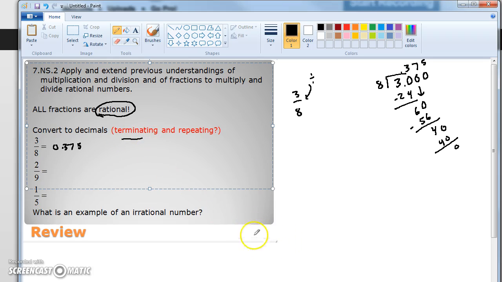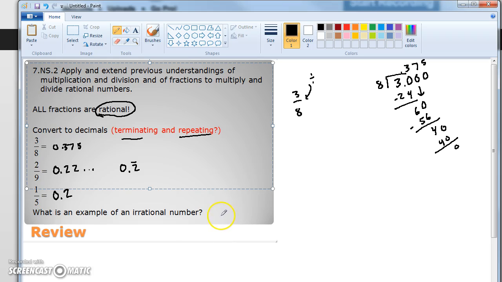That is what we call a terminating decimal. Okay, it stops. Now, repeating decimal, you can try this next one, 2 divided by 9. Try it, because I'm going to give you the answer right now. 2 divided by 9 equals 0.22 forever. It keeps going, but we write that like this, 0.2 with a line over it. It's repeating the same 2. We're going to use that bar notation to note that. Okay, now try 1/5. 1 divided by 5. So I get 0.2, and that becomes a terminating decimal.